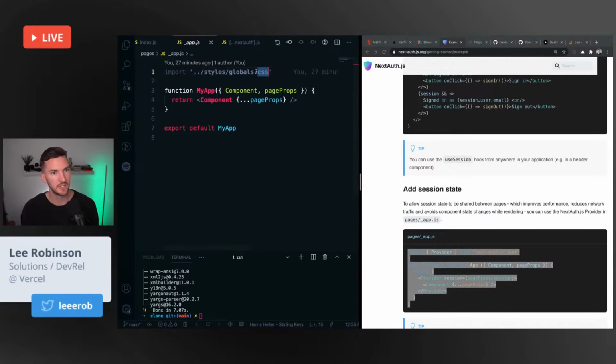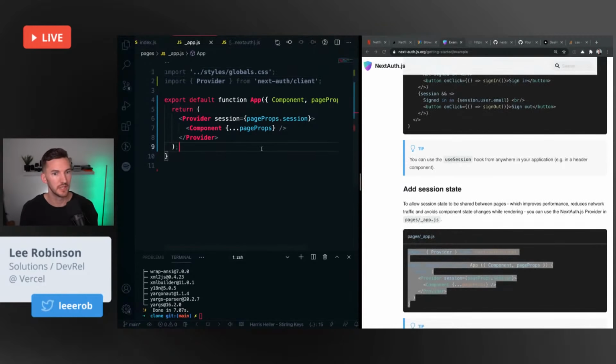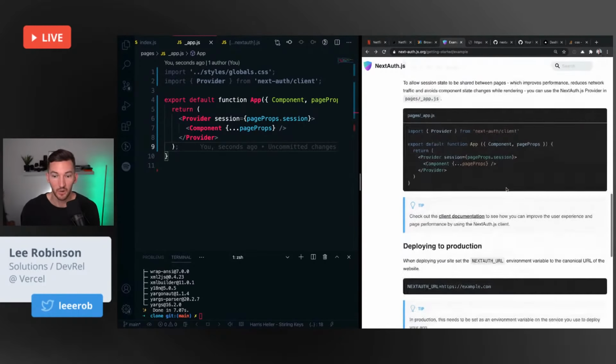So every single page is getting initialized with this CSS. And further, every page would be getting wrapped by this React context provider, letting the pages know about the different Next Auth information. So I want to keep these styles, but we can keep the rest of this. We are well on our way.